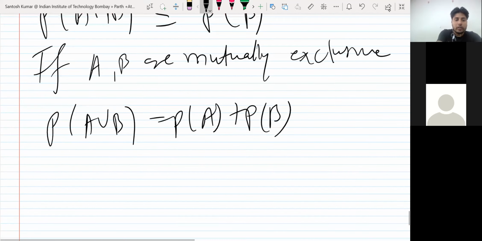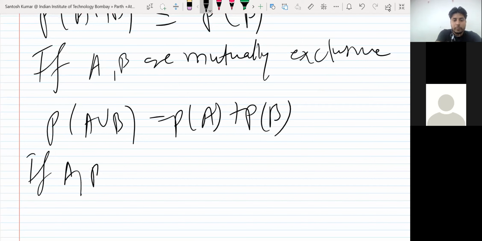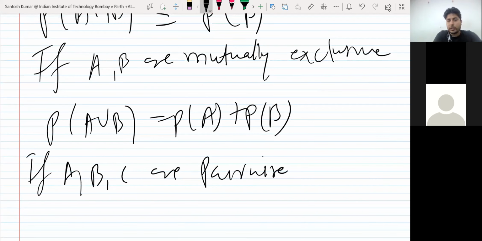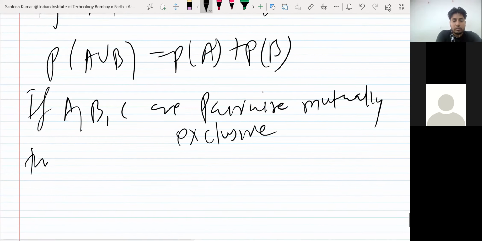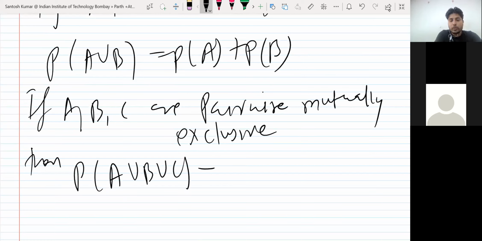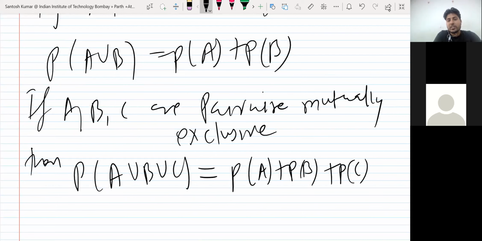If A, B, C are pairwise disjoint or pairwise mutually exclusive, then probability of A union B union C is going to be equal to PA plus PB plus PC, because the rest of the terms will be zero.